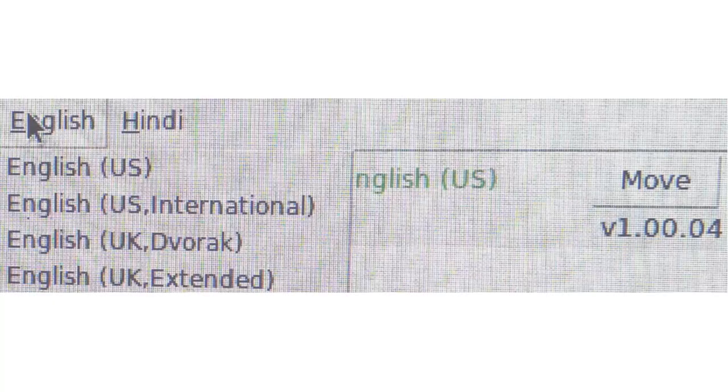Now, to change the layout for typing in English language, click English in the keyboard layout selection bar. All the available layout options will be displayed. Select the required layout from the list, and the layout will be ready for use. However, candidate will be tested as per the layout mentioned in the application form.